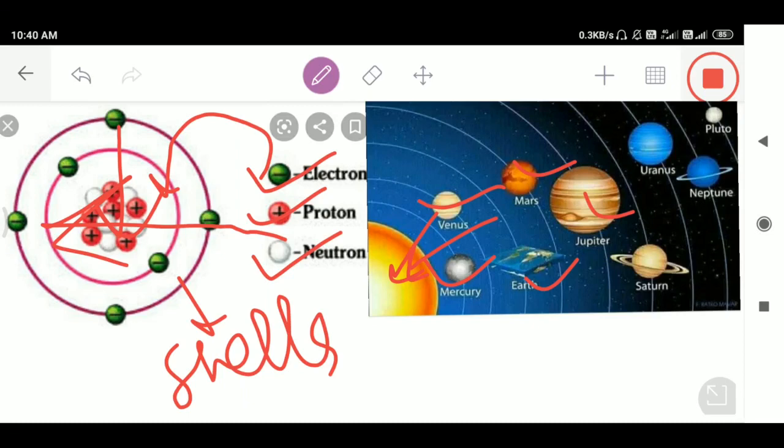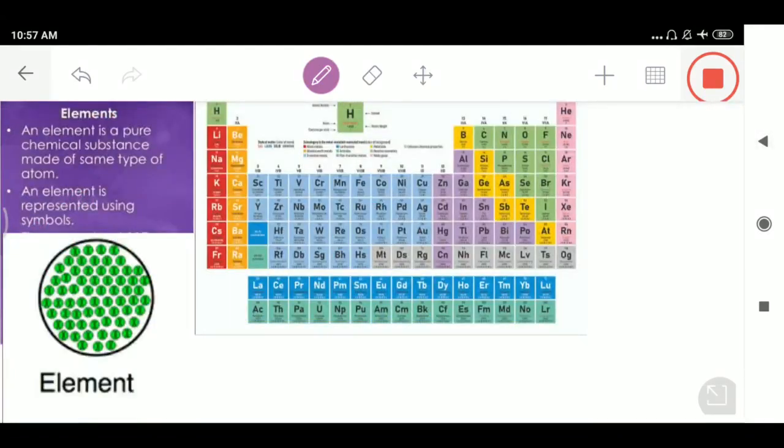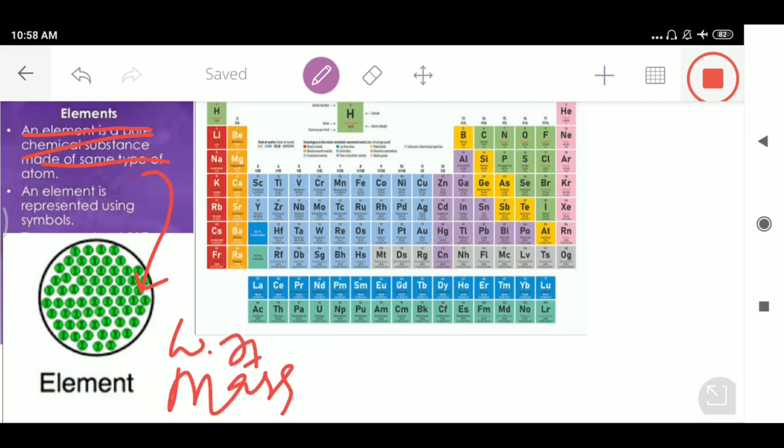Now let's move forward and discuss what actually elements are. An element is a pure chemical substance made up of the same type of atoms. In a simpler way, I can define it as a substance made up of a single type of atom. Look at this picture of an element. All the atoms are the same, and it has been proved experimentally that all the atoms of a particular element are identical with respect to mass. That means they have the same mass, the same shape, and the same size.